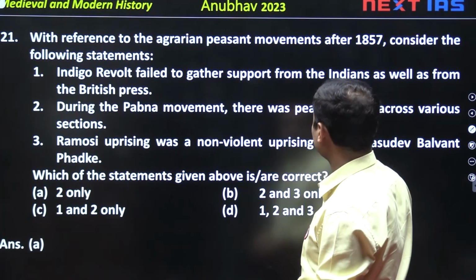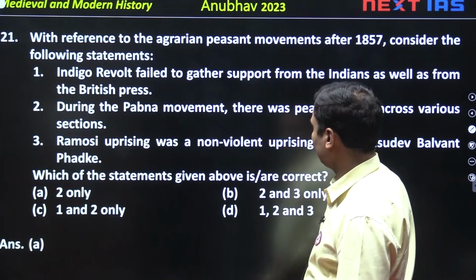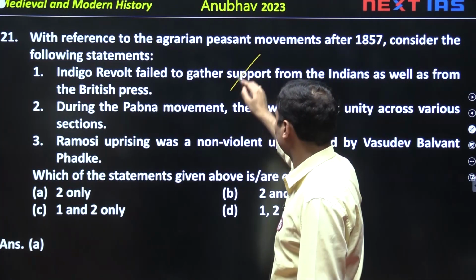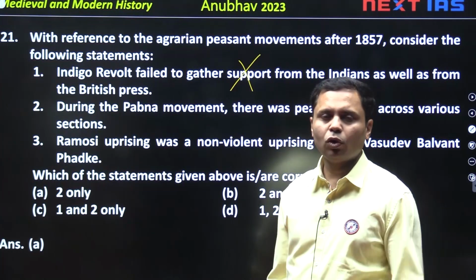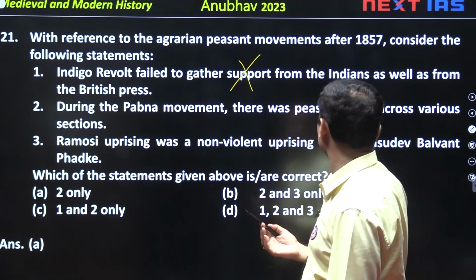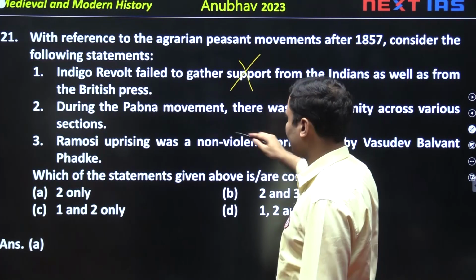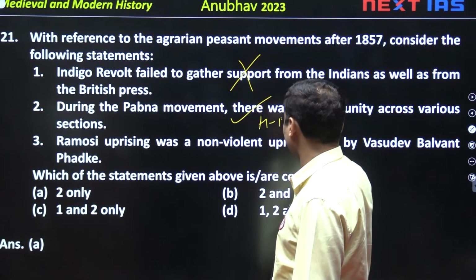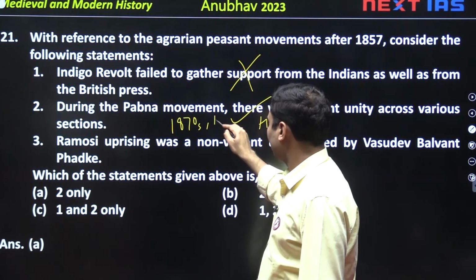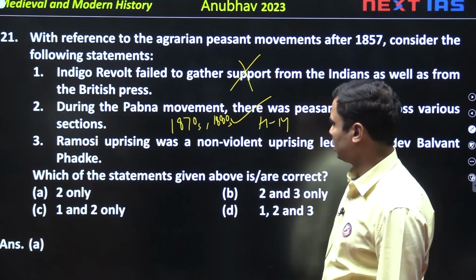Next, with reference to agrarian movement after 1857, Indigo revolt failed to gather support from the Indians as well as from the British press. No, this is incorrect. Indigo revolt of 1859-60 did get support from British press as well as Indians. During the Pabna movement, there was peasant unity across various sections. Yes, Hindu-Muslim unity was a Pabna movement of 1870s and 1880s. You will notice Hindu-Muslim unity was a characteristic feature.